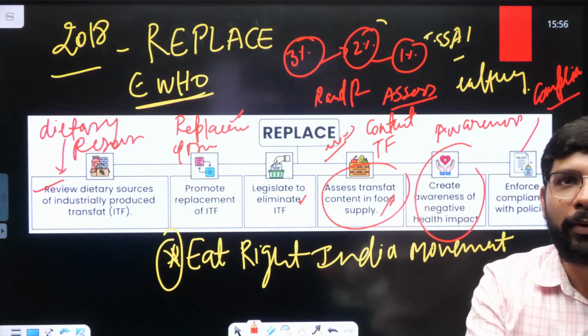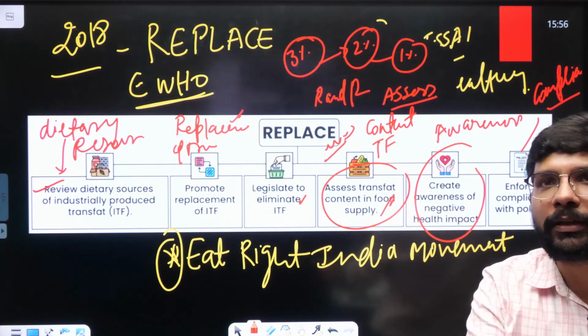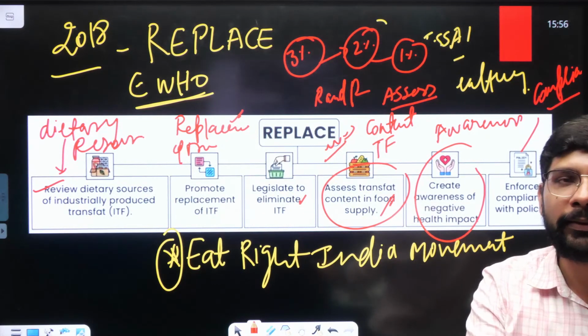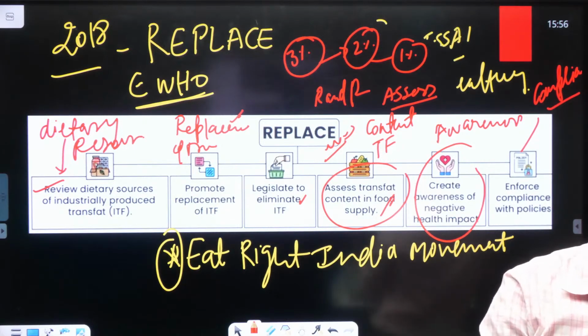Initially they set a limit of 3%, then 2%, and then 1% for the removal of trans fat from food products.